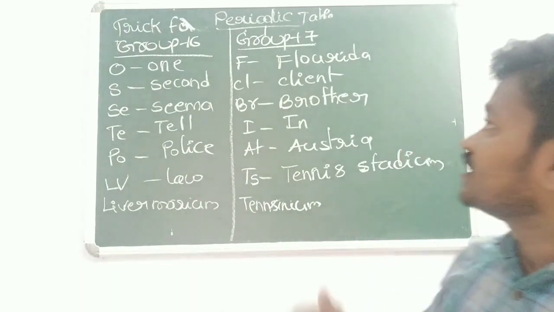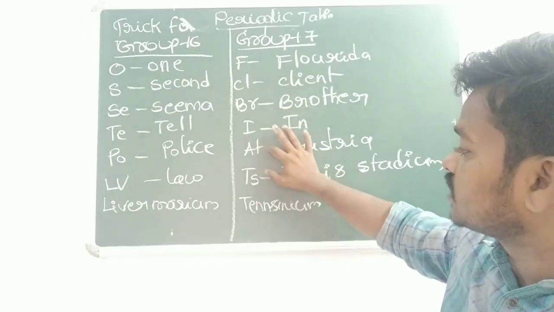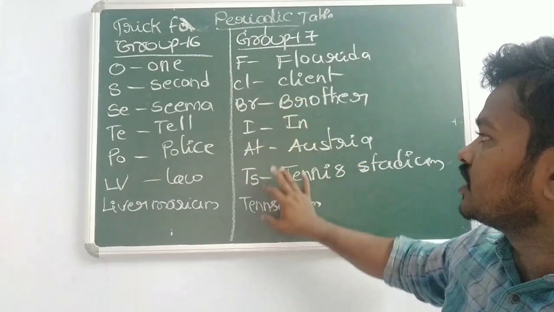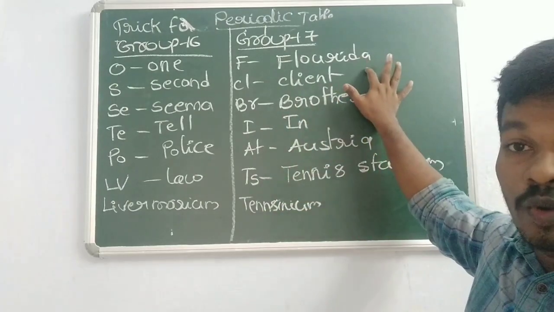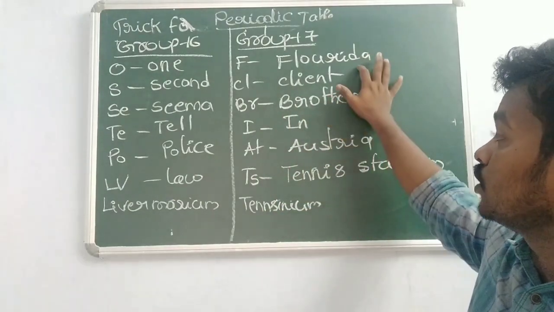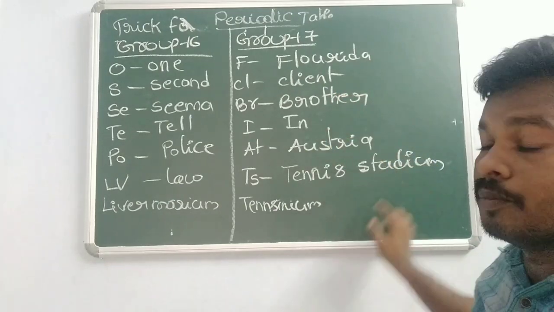Very easy. Next one you can see fluorine, chlorine, bromine, iodine, astatine and tennessine. How to remember? Florida client brother in Austria tennis stadium.